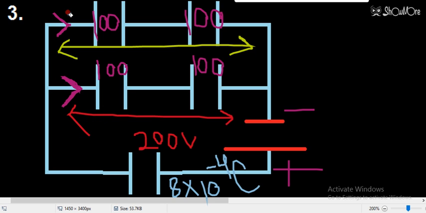So 4 into 10 raised to the power minus 4 coulomb of charge will be flowing in this branch. I will mention it here. In the upper branch, the same charge will be flowing, that is 4 into 10 raised to the power minus 4. The same charge flows in both branches because they have the same combination. Now the question is completed.